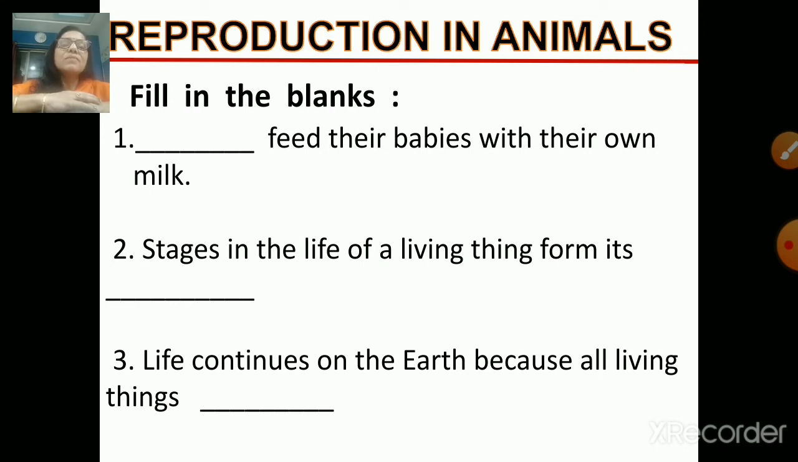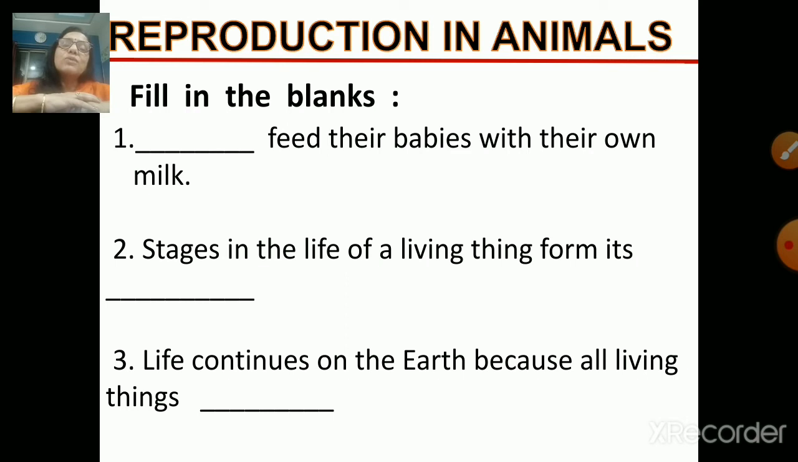Okay, children? So first one is dash feed their babies with their own milk. Now you must be knowing the answer after listening to me again and again. So which animals feed their babies with their own milk? Yes, now you know they are mammals. Mammals feed their babies with their own milk.